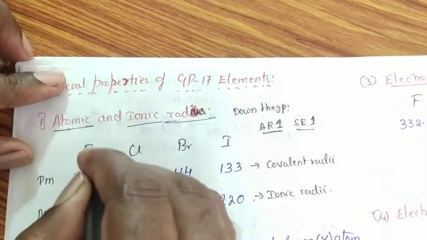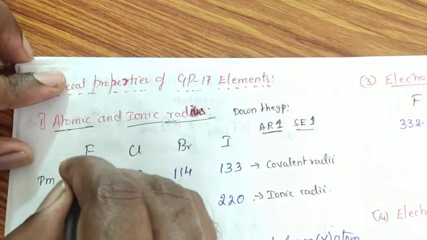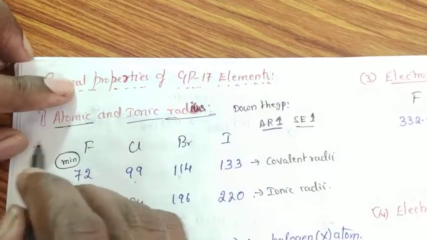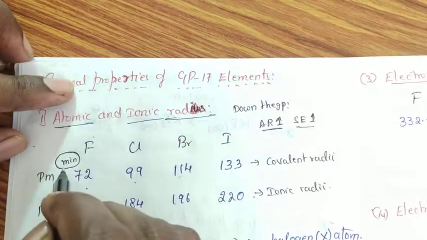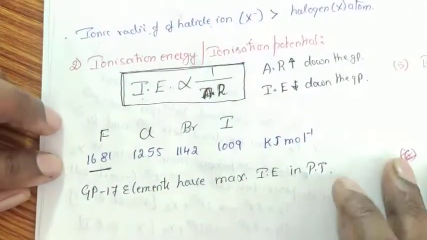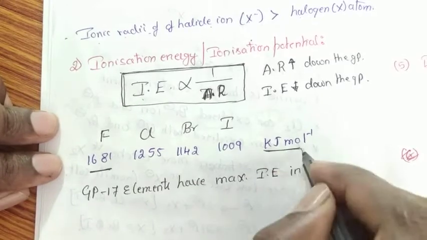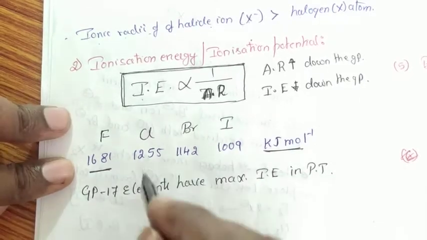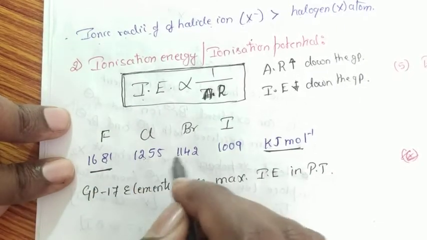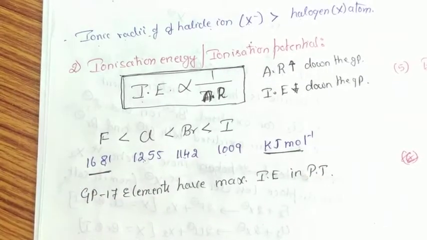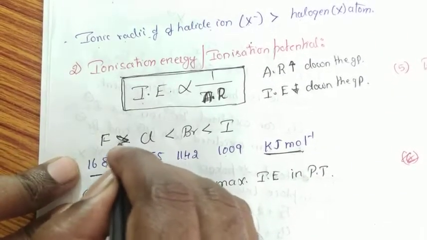In our periodic table, fluorine possesses minimum atomic radius because as we move across the period from group 1 to group 17, fluorine occupies the lowest atomic radius. Therefore, fluorine possesses the highest ionization energy in our periodic table. From fluorine to chlorine, chlorine to bromine, bromine to iodine, the ionization energy goes on decreasing.